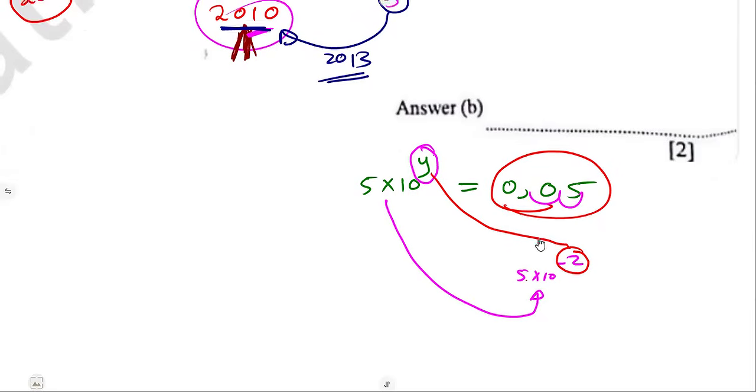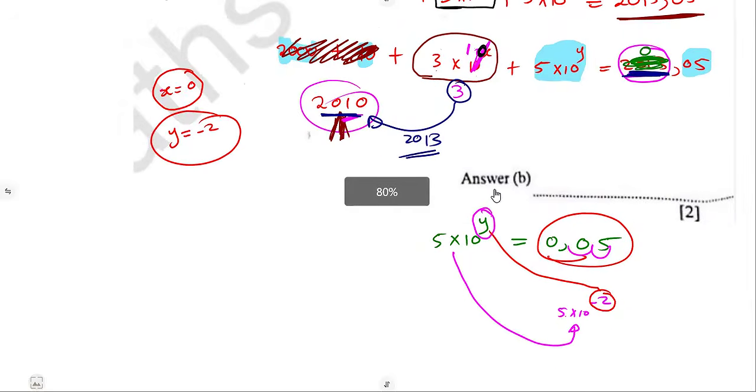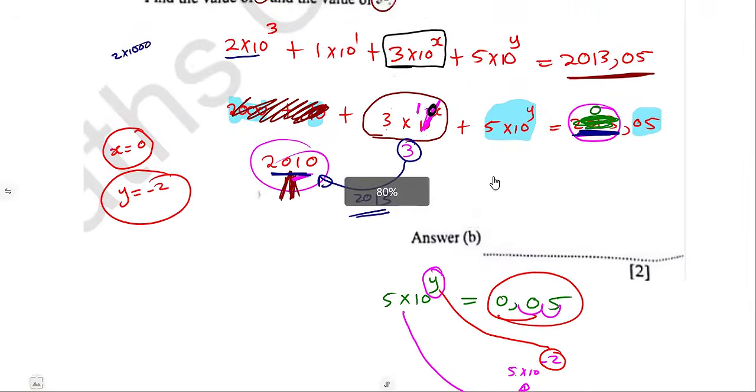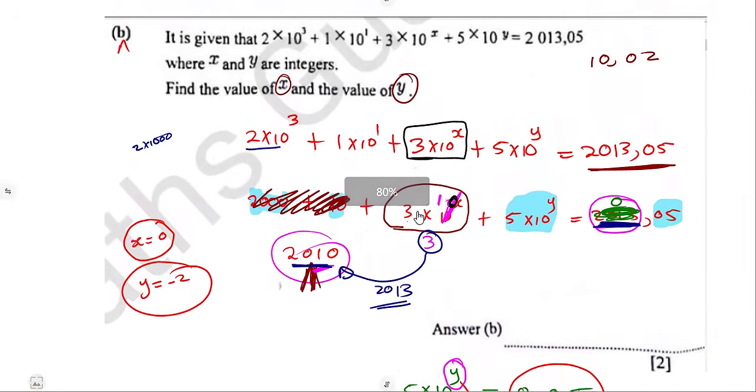So I don't know if you are together to answer this question. There were so many ways to answer this question. If you check, there are so many ways. It is about your understanding. So I just hope this understanding can make all of us understand, despite the way that you understand.